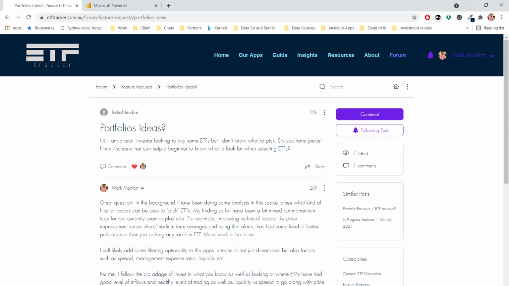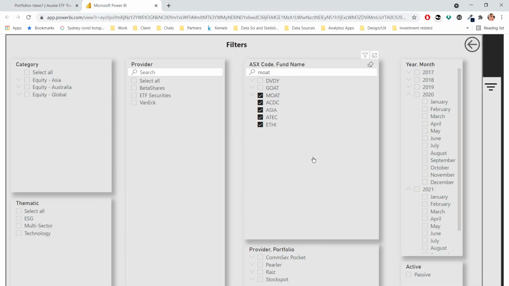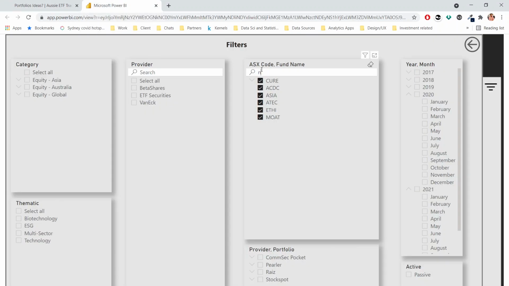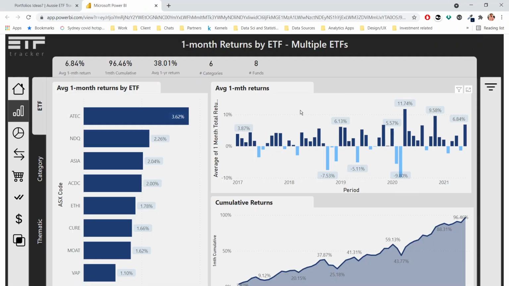So what else do we have? We have ACDC, Asia, ATEC, Cure, Ethi, Moat. So we've got Ethi and Moat. So let's say Cure. So we add Cure. And then we also had NDQ and VAP, which is a property one. So NDQ, there's the HNDQ, which is a hedged one, which I didn't pick. There's benefits and there's pros and cons of that. But anyway, we've got all those ones picked. That's 8. So we can see we've got the 8 funds here.